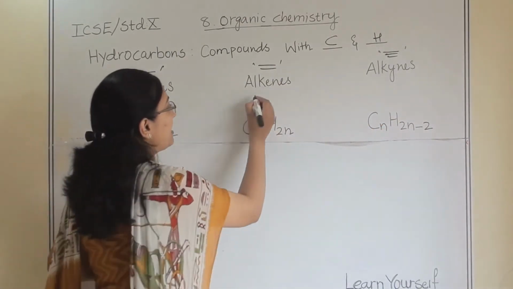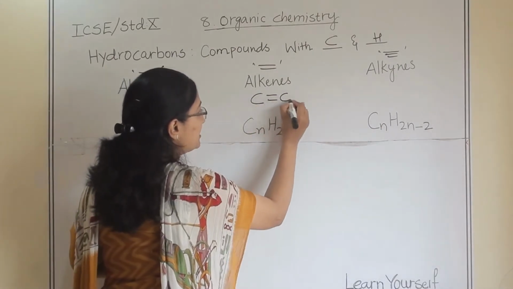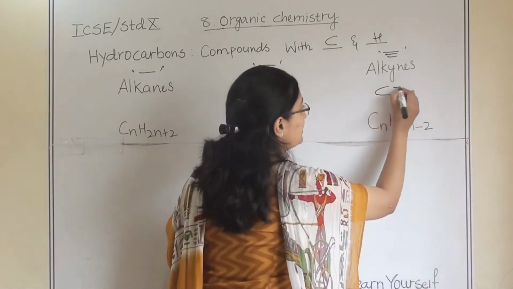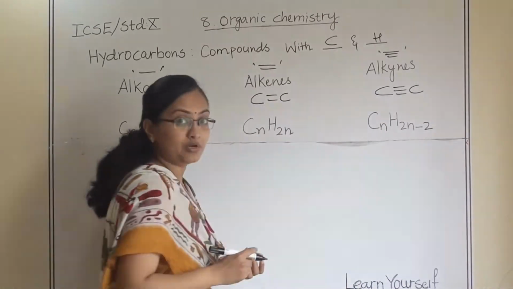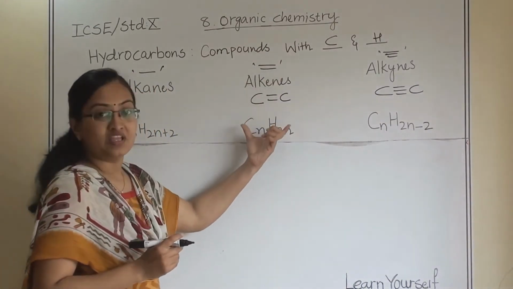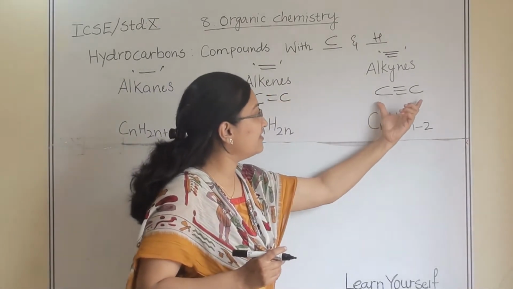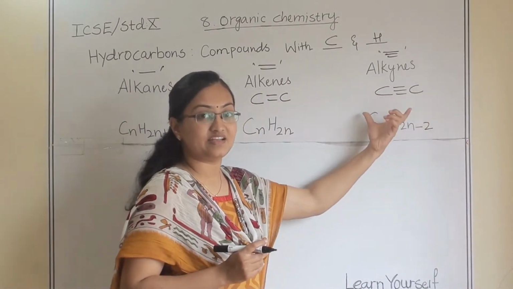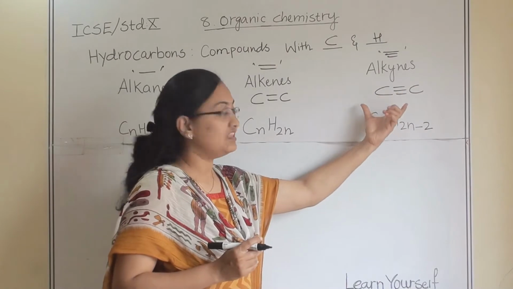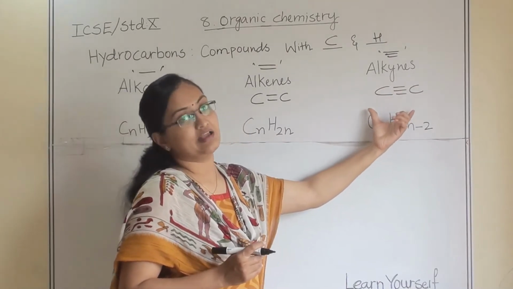When carbon and carbon are attached with a double bond, they are known as alkene series hydrocarbons, and when carbon and carbon are attached with a triple bond, they are from the alkyne series.